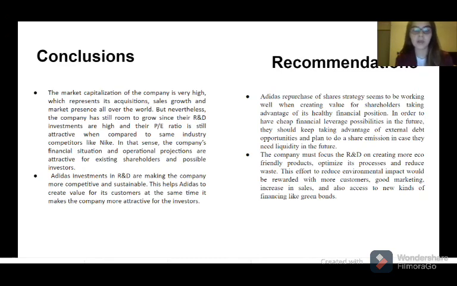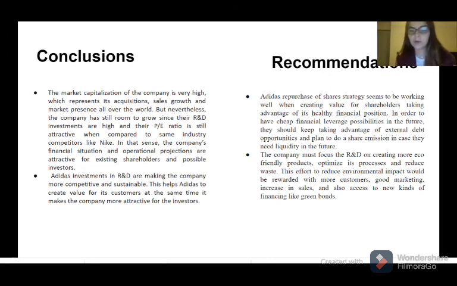Adidas' investment in R&D is making the company more competitive and sustainable. This helps Adidas create value for its customers, and at the same time, it makes the company more attractive for the investors. So, recommendations. Adidas' share repurchase strategy seems to be working well when creating value for shareholders, taking advantage of its healthy financial position. In order to have cheap financial leverage possibilities in the future, they should keep taking advantage of external debt opportunities and plan to do a share emission in case they need liquidity in the future.